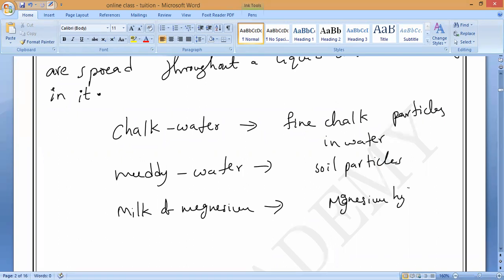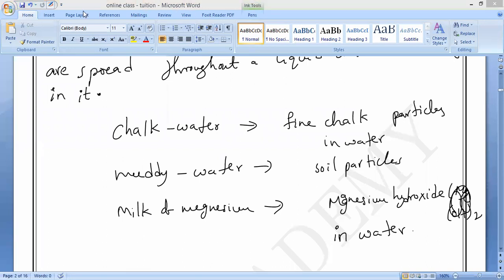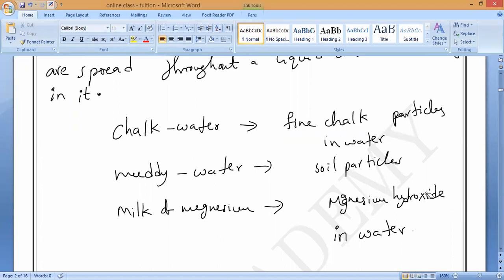Magnesium hydroxide. The formula is Mg(OH)2. All of you, pronounce how to read this: Mg(OH) twice. Milk of magnesia is magnesium hydroxide in water. I will write the formula here, Mg(OH)2, with the OH together and the 2 after it. Is it okay, all of you? That is called magnesium hydroxide.